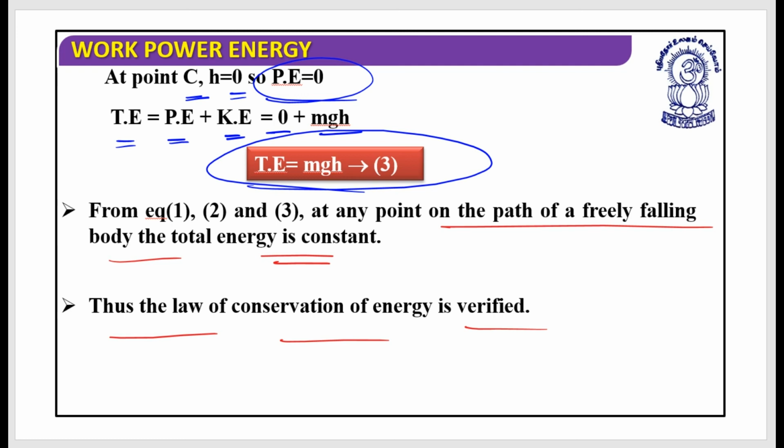So whenever I say so, I will always use energy conservation, not only in the work, power, energy unit, but this is the case in many of the units. When you study gravitation, even at that point of time, you have the same kind of situation, that total gravitational energy, that means the potential energy plus kinetic energy at a certain location, is equal to the total energy at some other location.